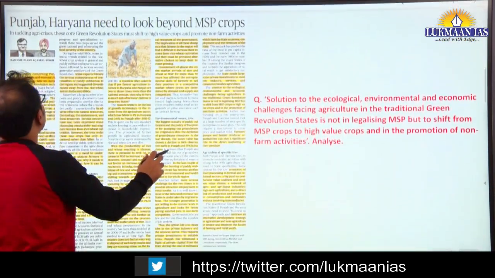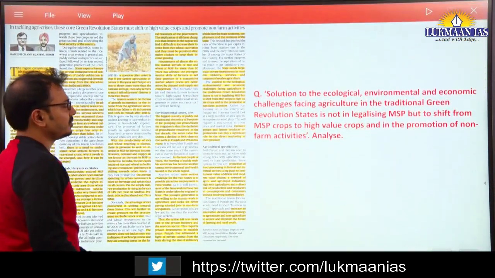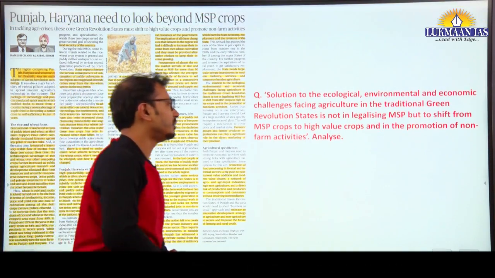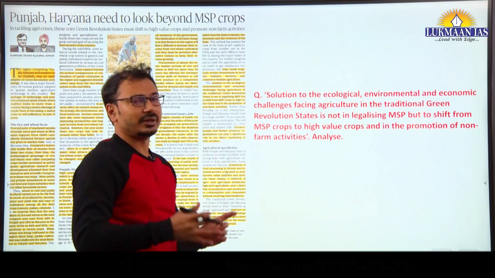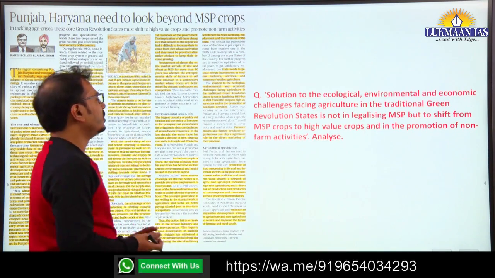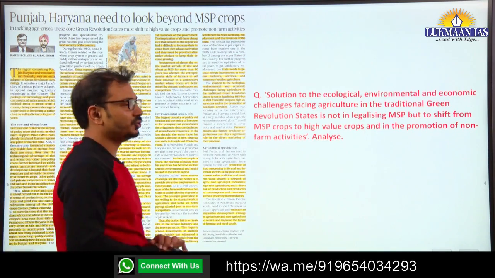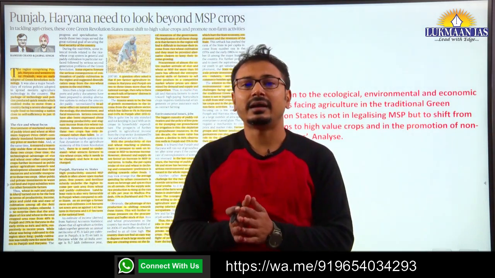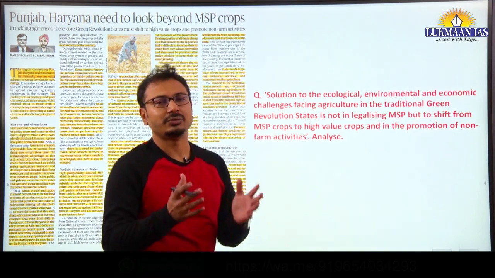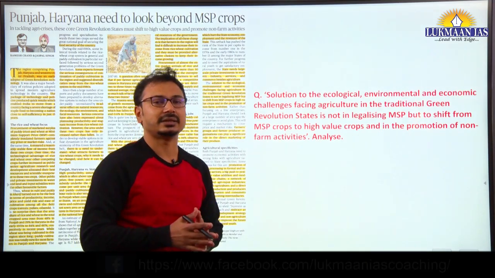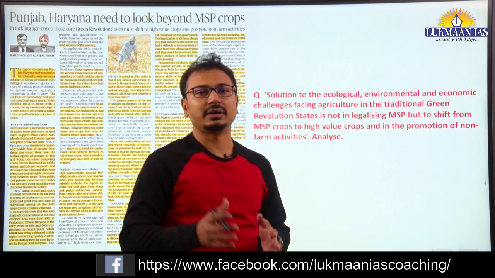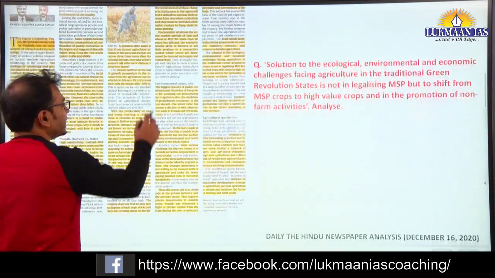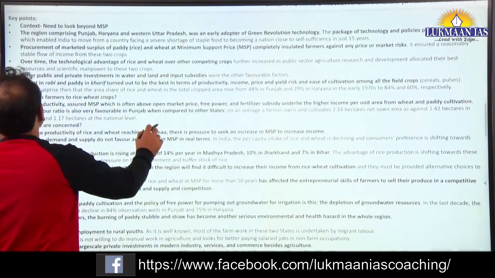First article on page number 6. Context of the article: the recent Punjab Haryana farmers protest that is going on along the Punjab Haryana border, Delhi Haryana border. The article is discussing what are the issues faced by the farmers of Punjab and Haryana and giving some innovative solution, way forward, sustainable solution, we can say, and that becomes important for your essay paper as well as GS3 paper, and those who are having geography optional, they can expect a question on this topic also.